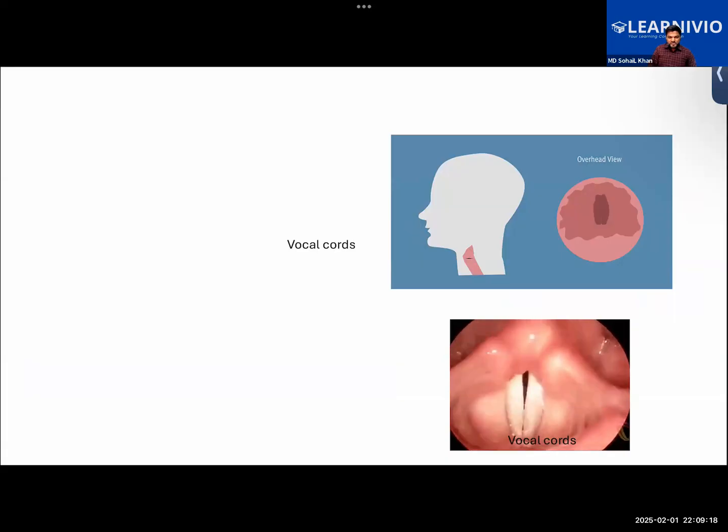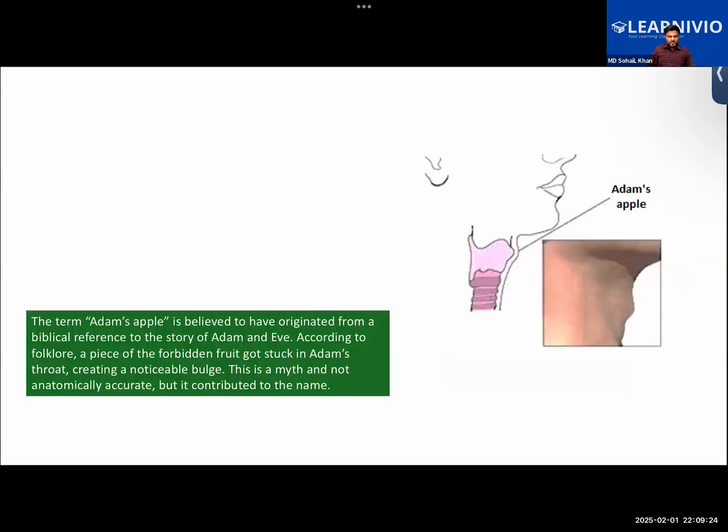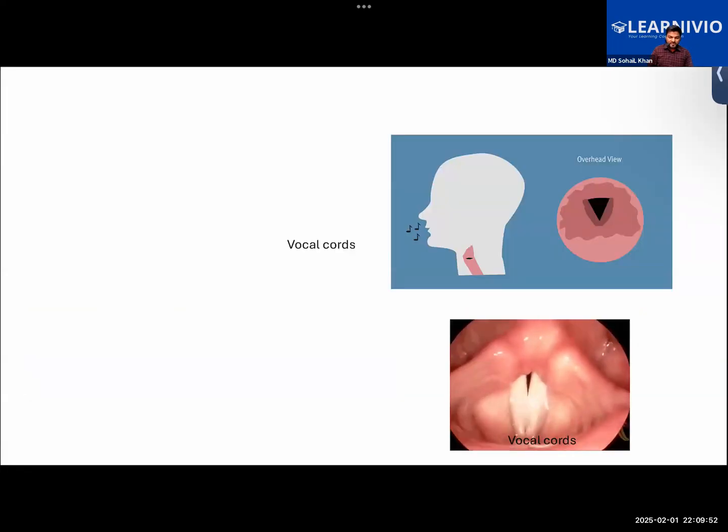So there were various changes which you have observed when they reach the age of adolescence. Like we have learned that the voice would be deepening. What is the reason behind the deepening of the voice? It's the growth of the larynx. The muscles of the larynx increase in size, and hence the voice changes. Also, no two persons have the same voice, because the shape, size, thickness and elasticity of the larynx are different for different persons. For children it is different, for adults it is different, for male and female it is different. That was one thing.